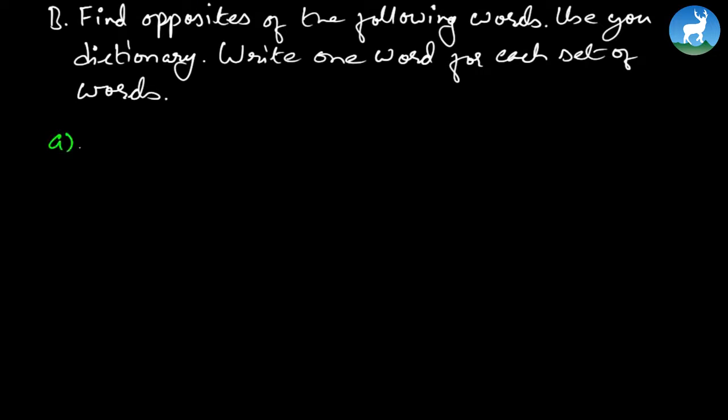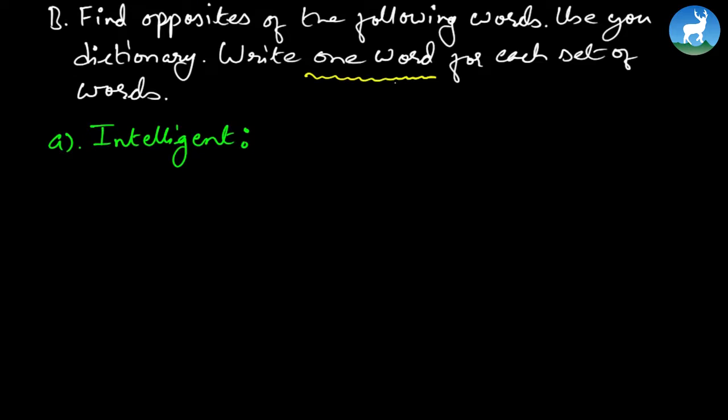So number A, the words given are intelligent. So what do you think is just the opposite of intelligent? Yes, you can look at the dictionary, you can take some time, maybe this video can be paused for some time and let the answer come out from the students, and then let's check the answers, because there could be multiple answers to this, by the way. There could be multiple, because the question has asked just one word. We're focusing on just one word.